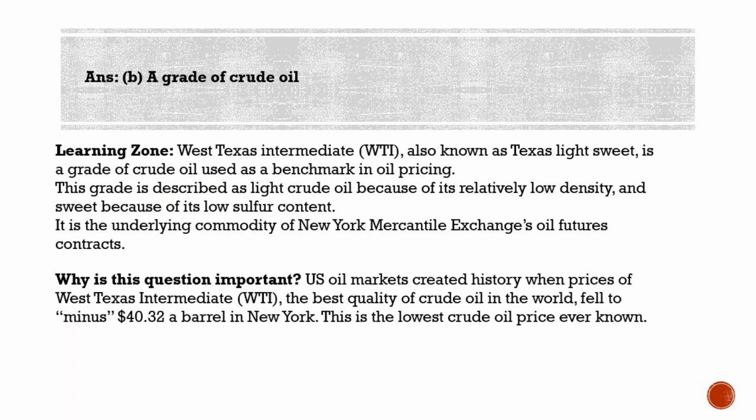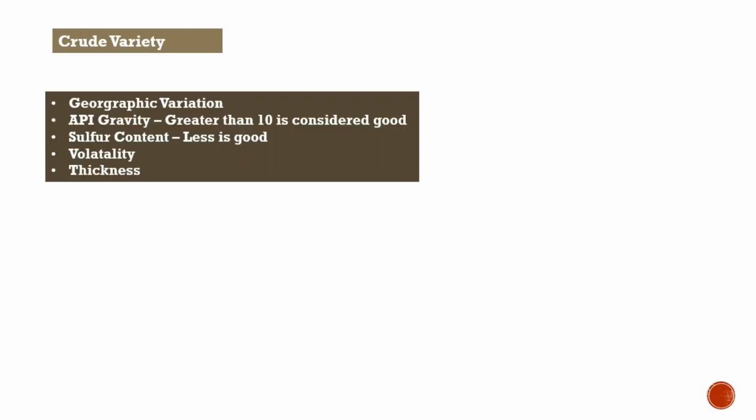A grade of crude oil simply means a type of oil, and generally crude oil is produced in different countries around the globe, and each region has its own quality or properties of oil. Globally, there are three main types of crude oil. One is Brent crude oil, second is West Texas Intermediate, and third is Dubai and Oman crude, which is in the Middle East. And for crude varieties, there are certain properties which make them best quality.